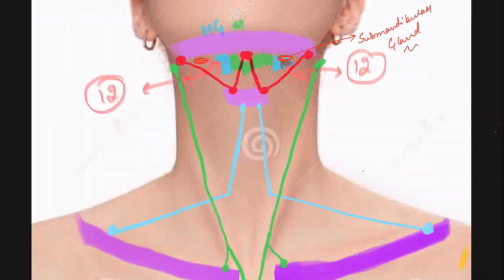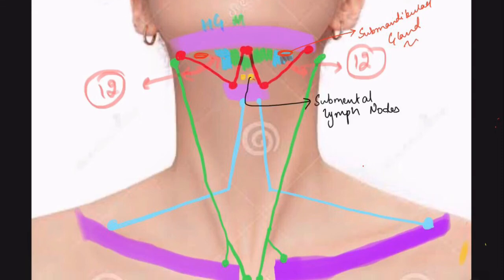Now as this digastric triangle is also known as the submandibular triangle, obviously the submandibular gland will also be present in it, right? Now we have some submental lymph nodes present in the submental triangle, which drain the tip of the tongue.